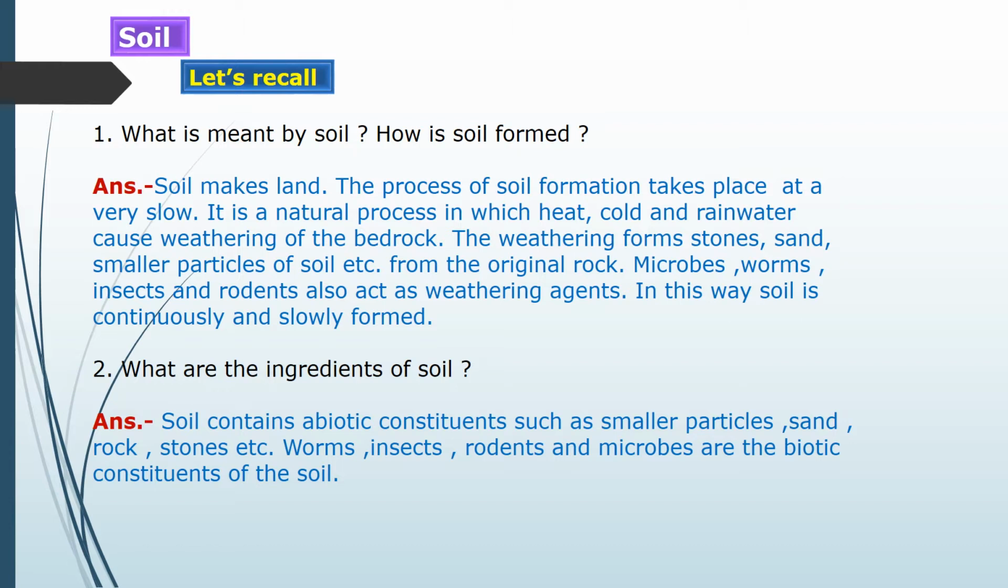Now, second question, what are the ingredients of soil? Soil contains abiotic constituents such as smaller particles, sand, rock, stones, etc. Worms, insects, rodents, and microbes are the biotic constituents of the soil.